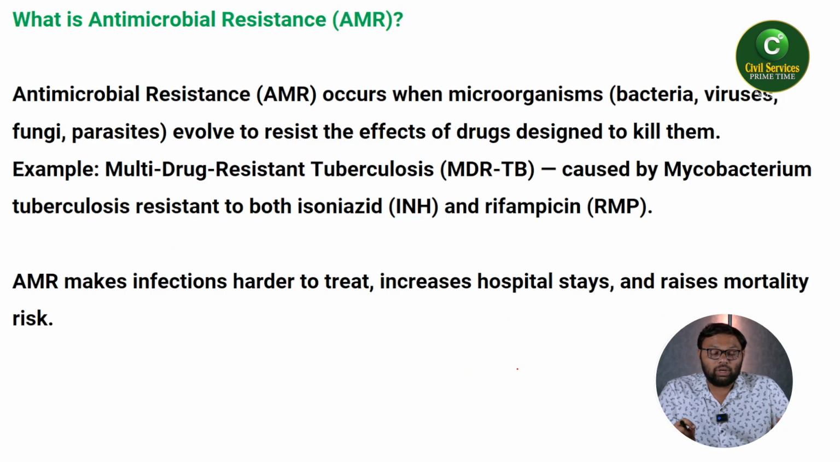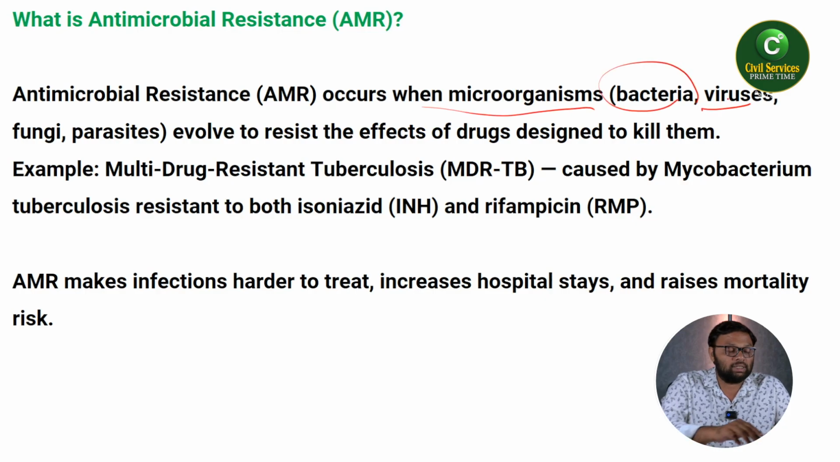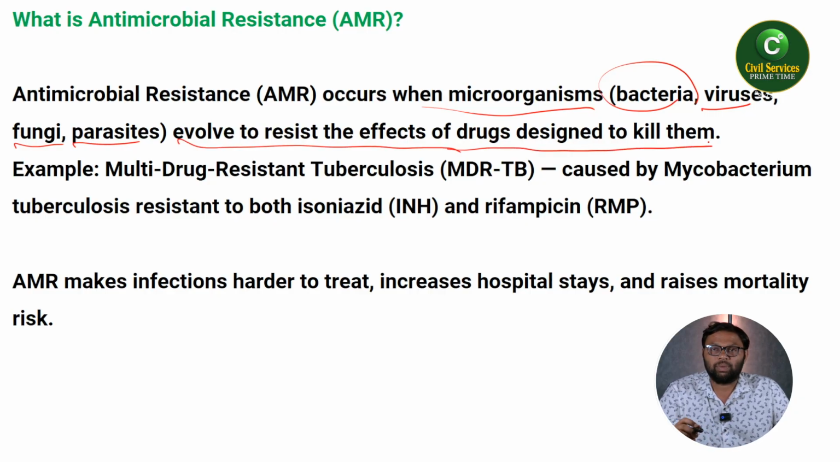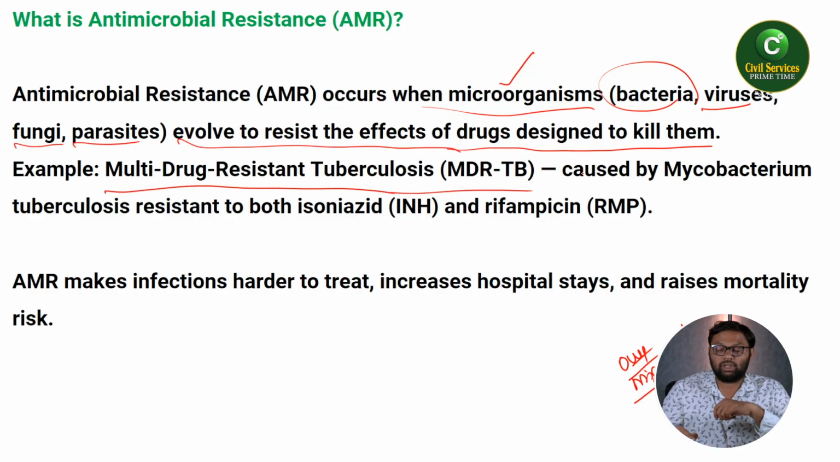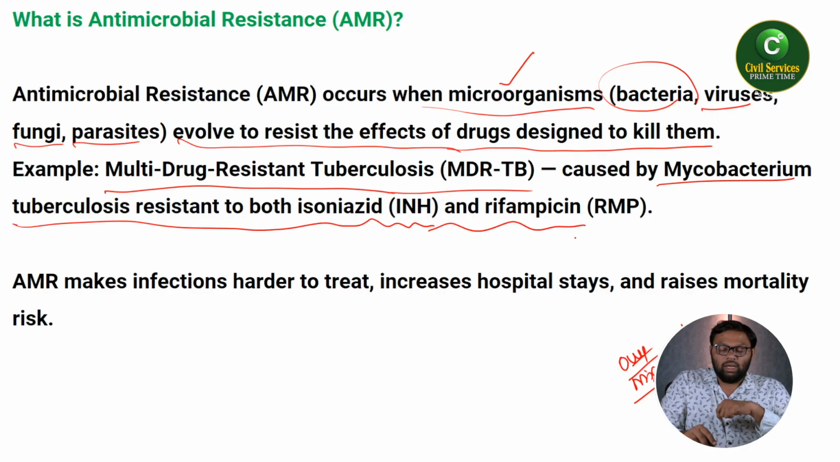So what is antimicrobial resistance? It occurs when microorganisms like bacteria, viruses, fungi, parasites evolve to resist the effects of drugs designed to kill them. So generally these drugs are designed or manufactured to kill these microorganisms. If you overuse or misuse these medicines, then obviously it will create a resistance that is known as antimicrobial resistance. Example, multi-drug resistant tuberculosis caused by Mycobacterium tuberculosis resistant to both isoniazid and rifampicin.